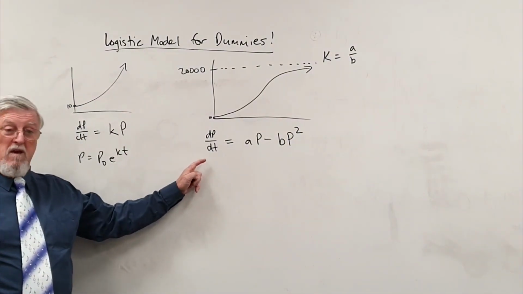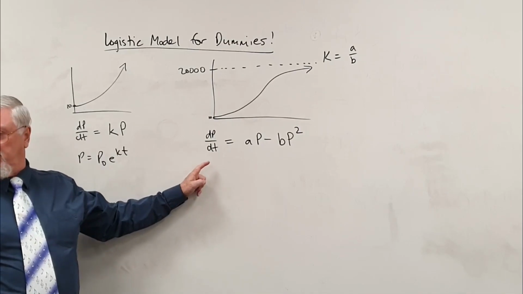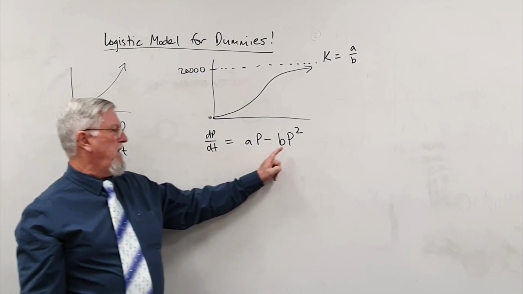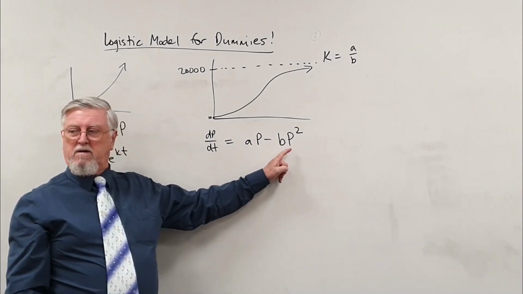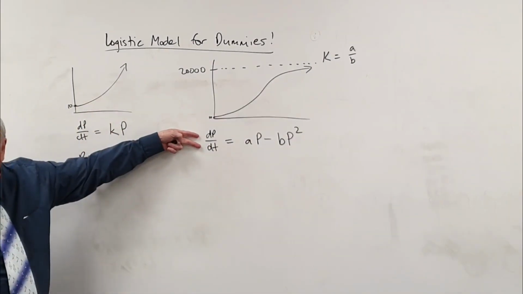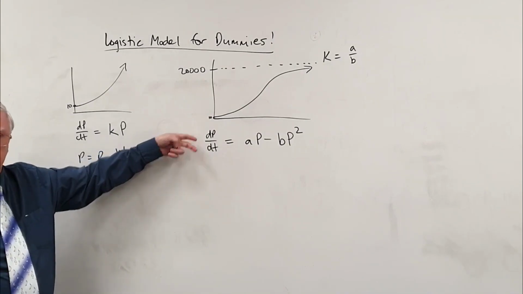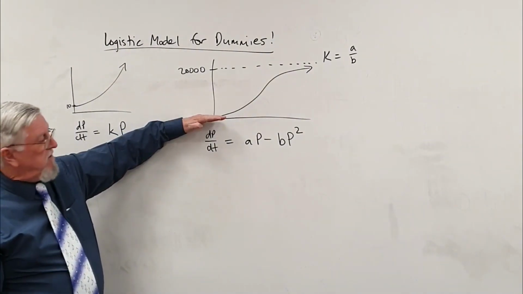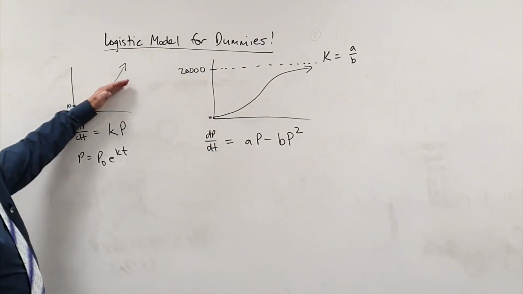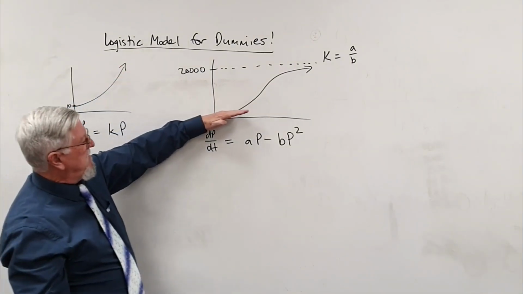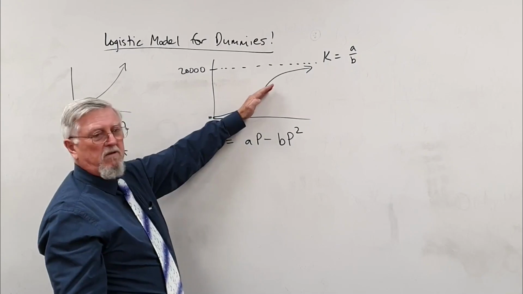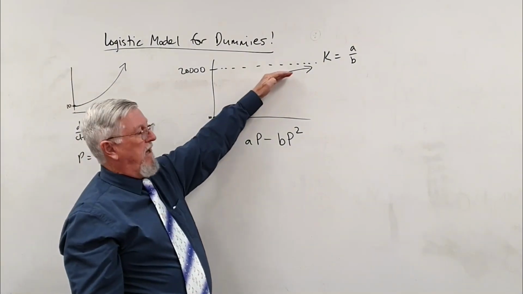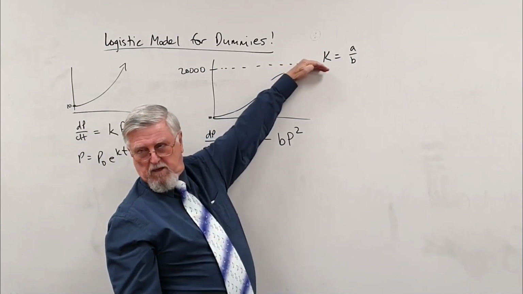Means nothing to you, meant nothing to me when I first saw it and had to figure out what's going on. So as the population is getting bigger, it's going to affect what? It's going to affect the rate of change. Now look what's happening here. The rate of change is a gradient. The gradient on this one gets steeper, steeper, steeper, and then all of a sudden it starts to get less steep. And over time we're wanting the gradient to become basically what?